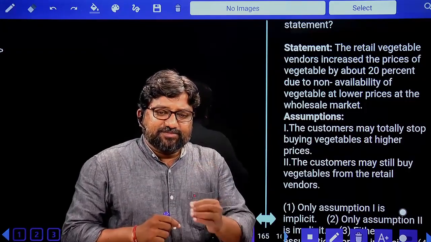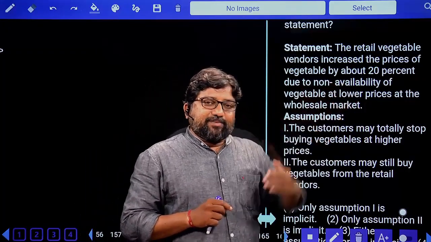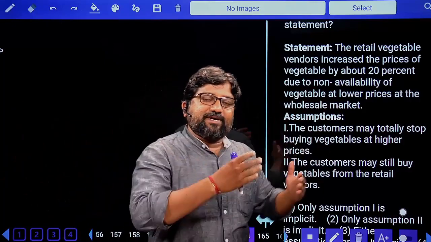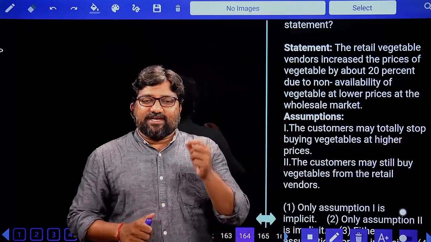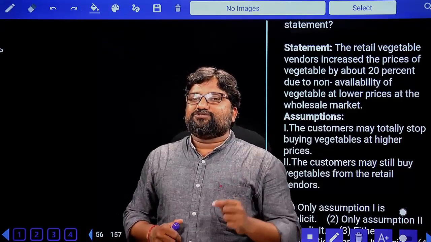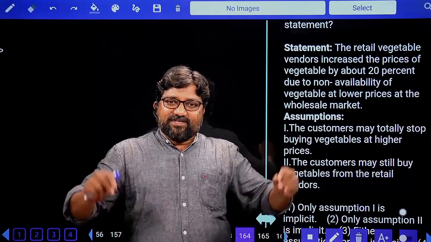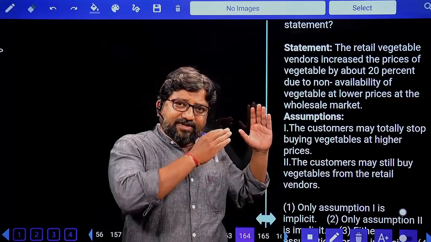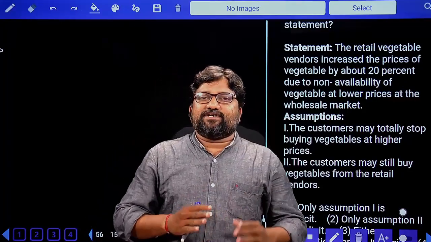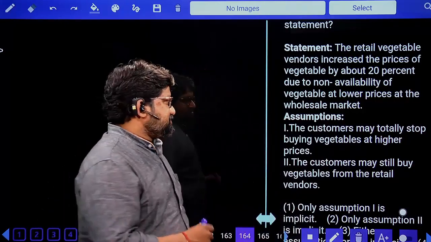If they assume that after increasing the prices, people will not come and buy their product, they will not increase the price. They have increased the price only by assuming that people will buy their products after the increase.